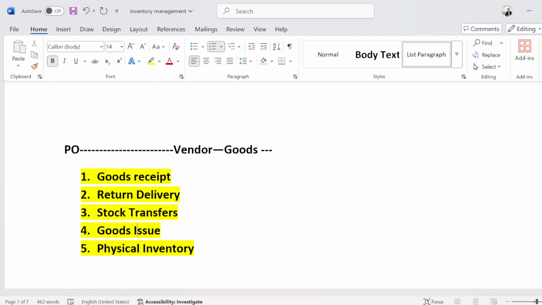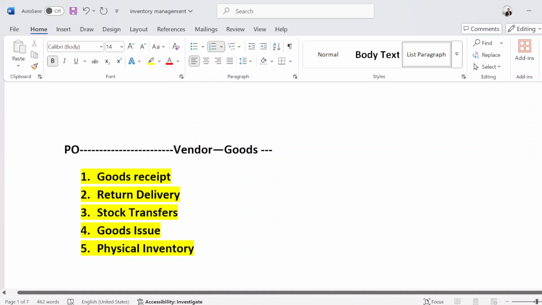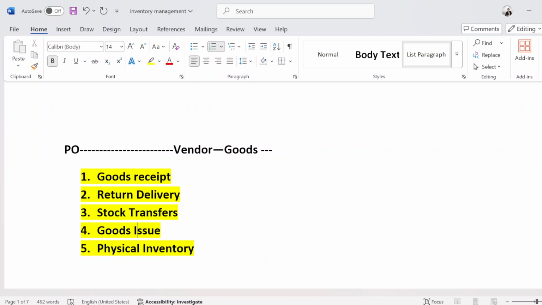Or you can say the MM end user or a purchase organization team. So they just issue the goods. Like if they want to issue the goods for the production PP department, they are issuing the goods to the PP department. If they are issuing the goods for the PM department, they are issuing the goods for the PM department. Like that, they are issuing the goods.